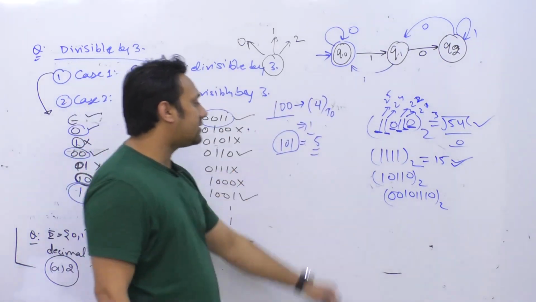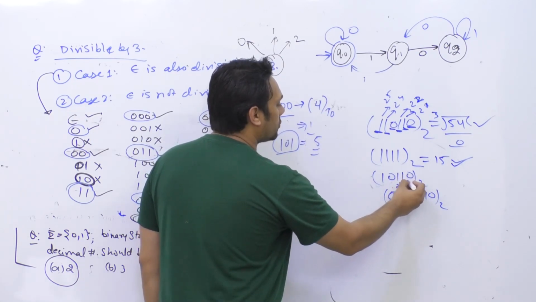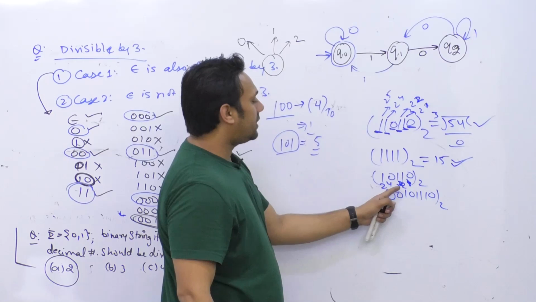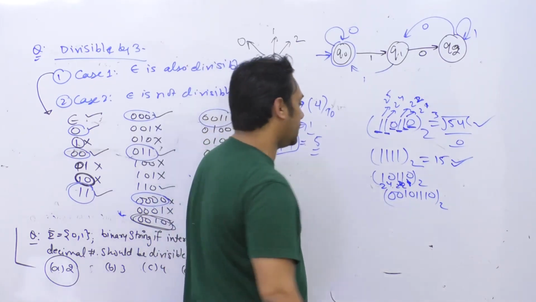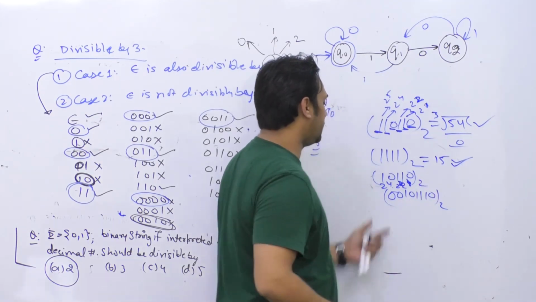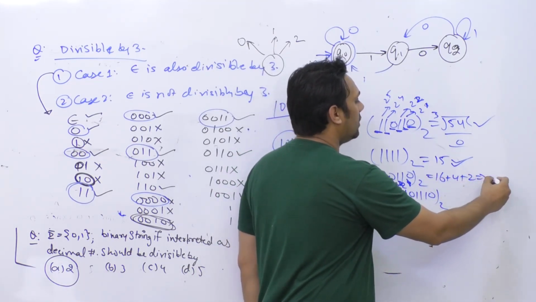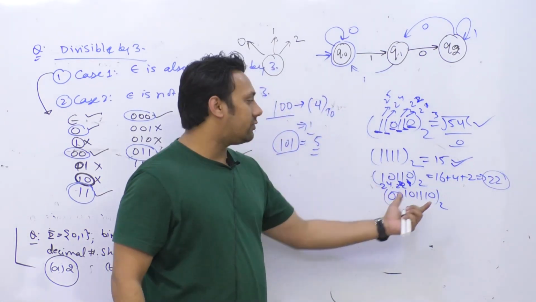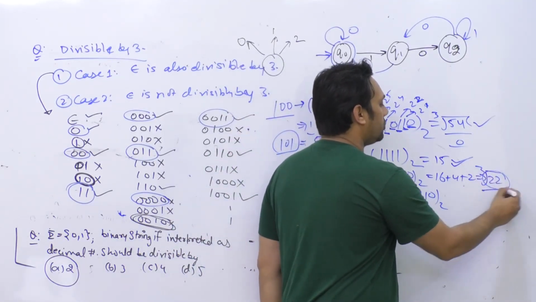So if you take the third case here, so what is this value? This is 2 raised power 0, this is 2 raised power 1, 2 raised power 2, 2 raised power 3, and this is 2 raised power 4. That is 16 plus 2, 18, 18 plus 1 is 19. So 18 sorry, this is 16 plus 4 plus 2, which is 22. Now this number is 22, and if you divide 22 by 3, you should get a remainder as 1.